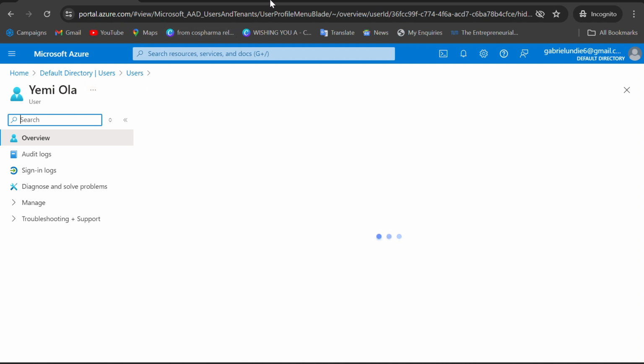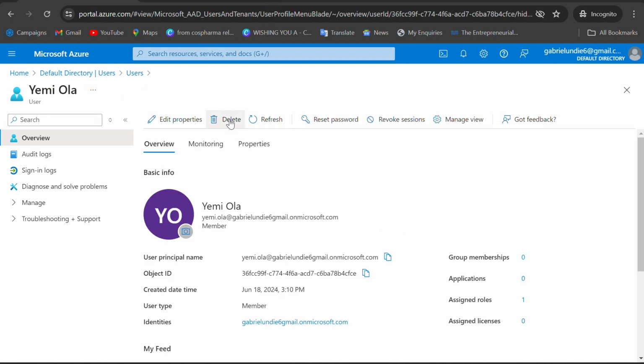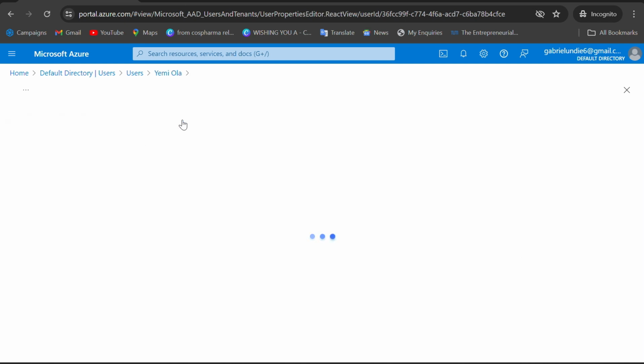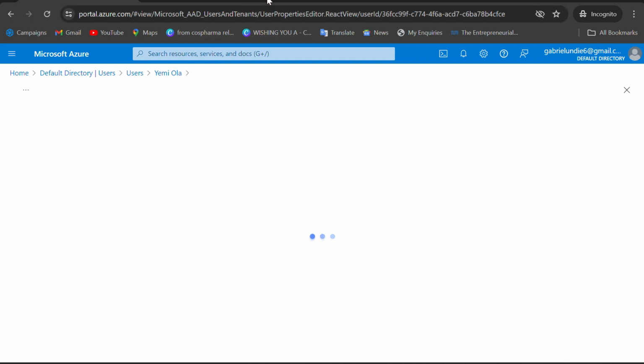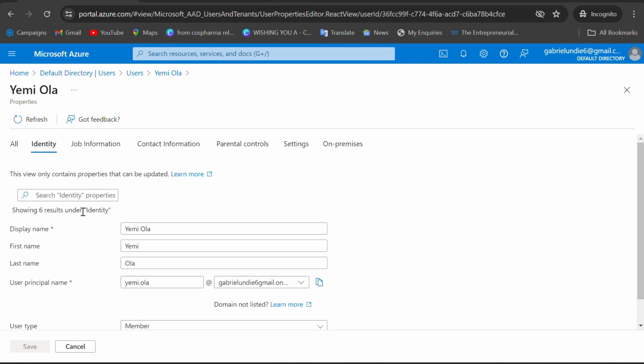All right. So you can delete this user. You can edit the properties of this user. Take for instance, if we click on edit properties, it will only affect this particular user, Yemi Ola. All right. So you can see the identity of this staff.